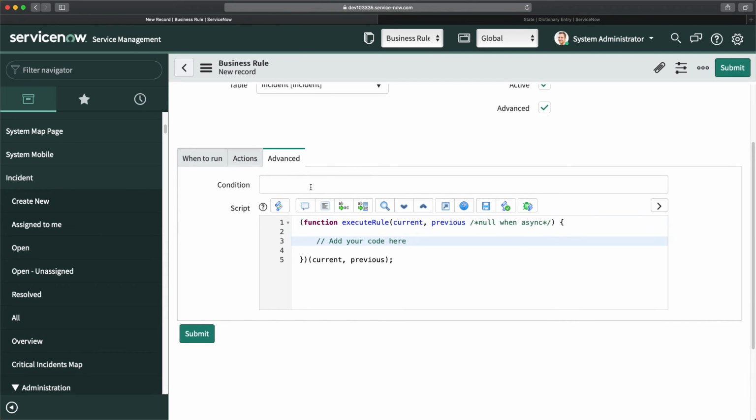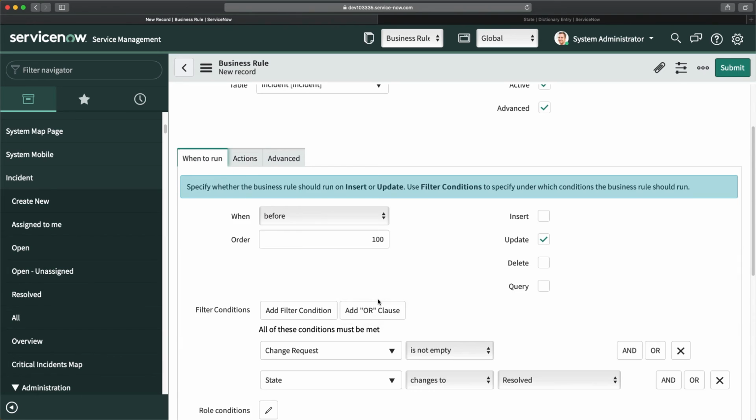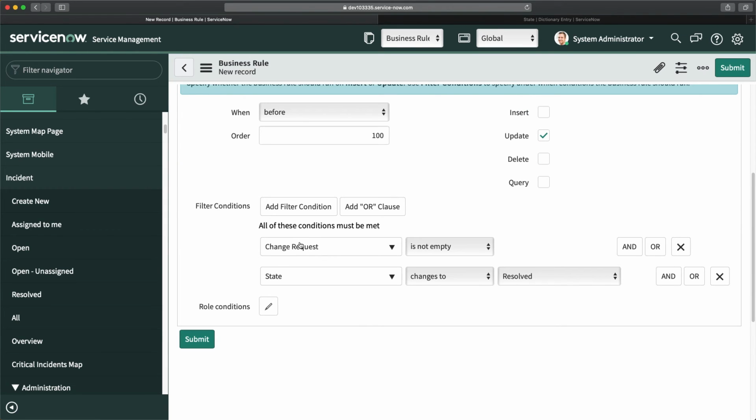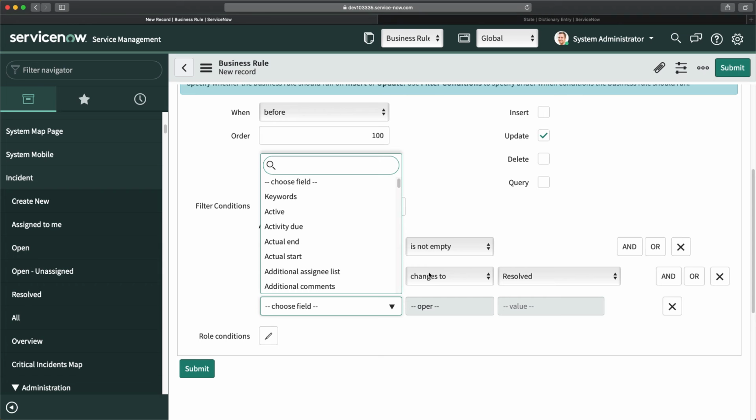Do we have to write a script? If I check here, I think I can check it directly as well. So on update, with change request is not empty, maybe I can do it directly with this condition.